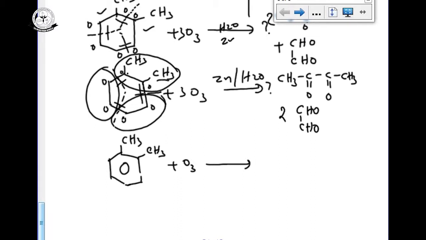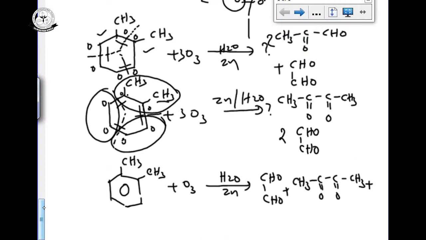So what is the answer? There is CHO as one of the products, another one is CH3, C double bond O, CH3, and another product you can see in the above, that is CH3, C double bond O, CHO.